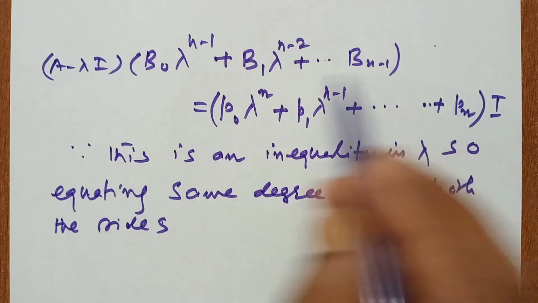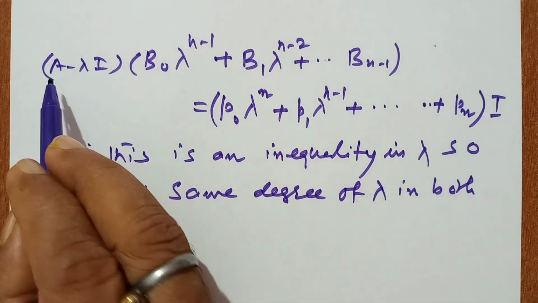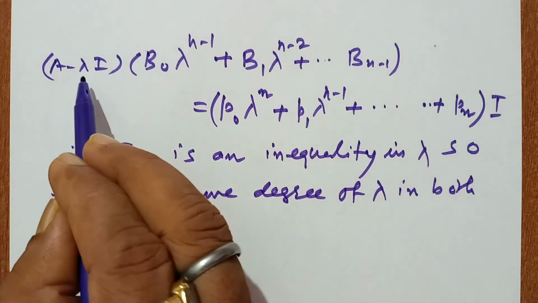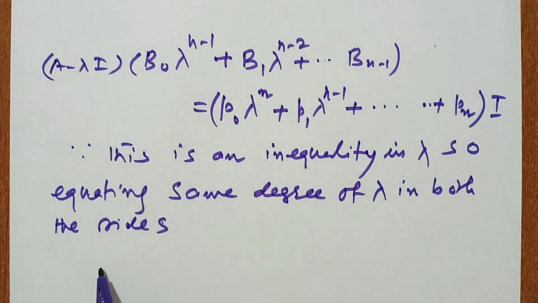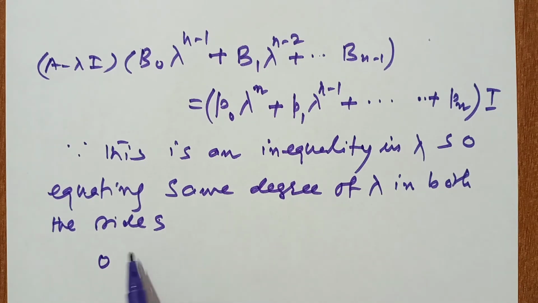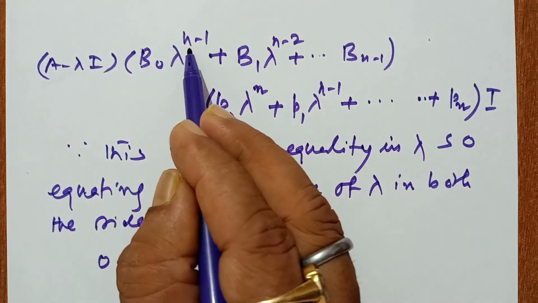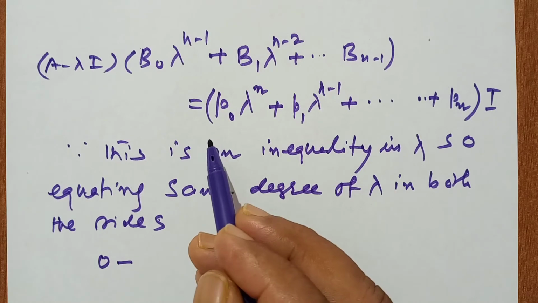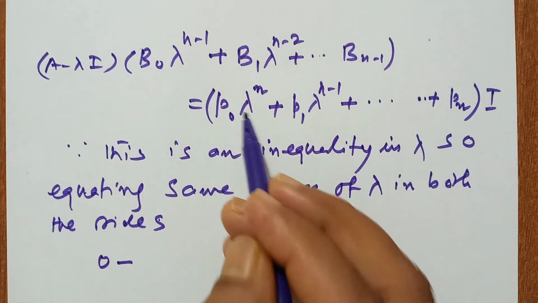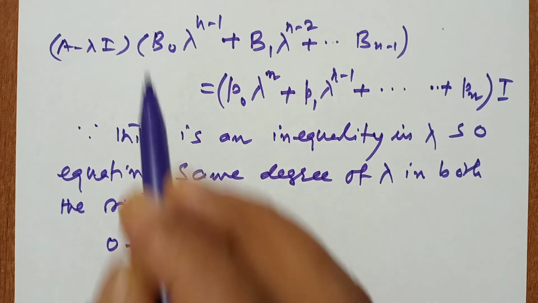On equating the same degree of lambda, the coefficient of lambda to the power n: multiplying lambda by B0 gives lambda to the power n, so the first term is 0 minus B0 I, and B0 I is nothing but B0. So the first term gives B0 equals P0 I.